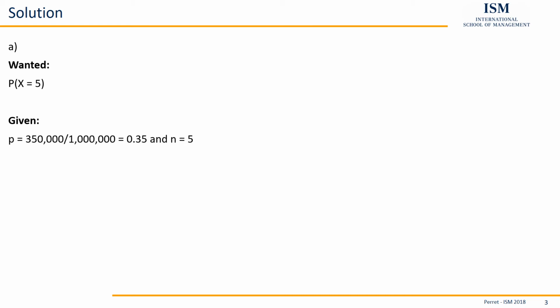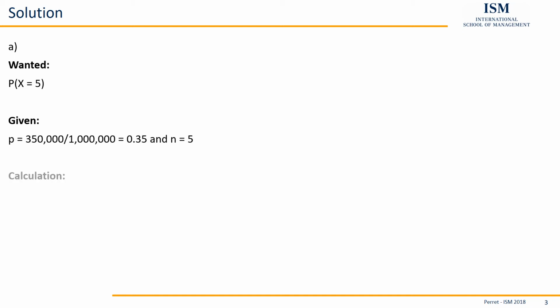That's all working numbers, so all valid connections, the 350,000, divided by all possible number combinations, the 1 million. So in total, we have 35% of working numbers. And we have a sample of 5 numbers, so our small n is 5.